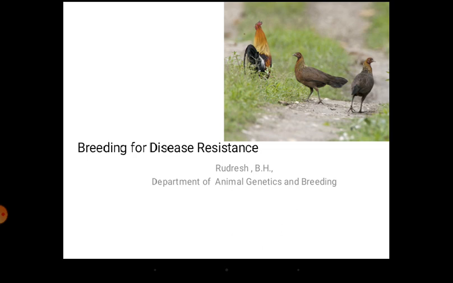Again, litter size at farrowing and litter size at weaning will also be good economic traits, and body weight at adult stage. So like this we'll have different economic traits. Along with them, there is a need for including one more economic trait, especially in the recent context, since for the last 1 or 2 decades there is an importance with respect to disease resistance also. So disease resistance is also being thought of as an important economic trait.